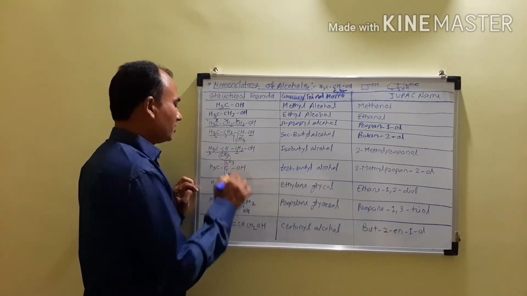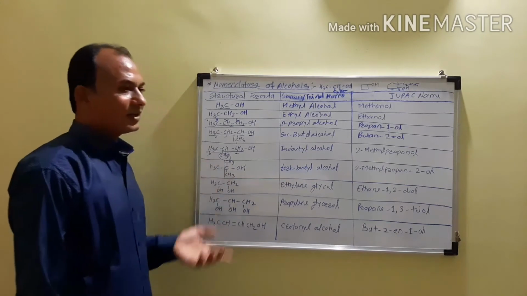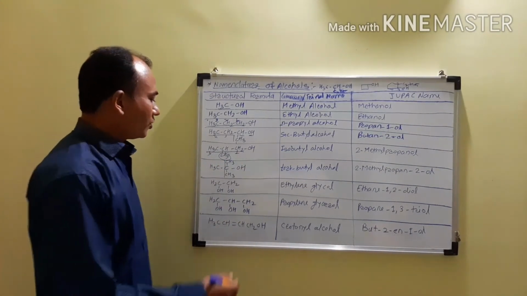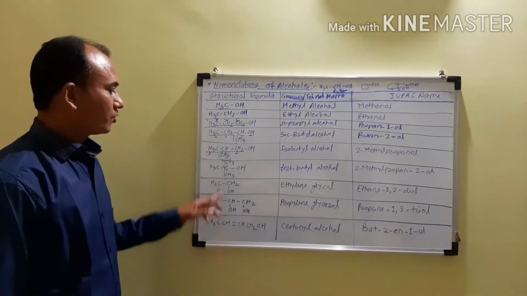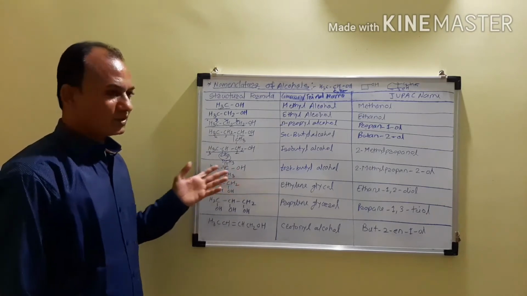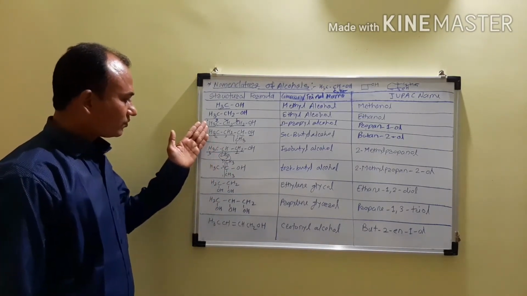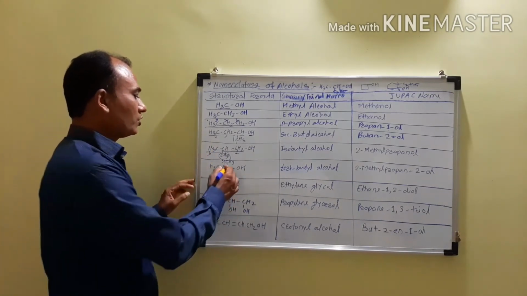In that case we have to select the longest continuous carbon chain. I am selecting this as the longest continuous carbon chain, which contains the maximum number of carbon atoms. So the parent alkane is propane, so it will become propanol. Now you have to give the numbering 1, 2, 3. From any side the number to the carbon atom attached to the hydroxyl group becomes the same, and therefore from this side or from that side both sides give the same number to this carbon atom.